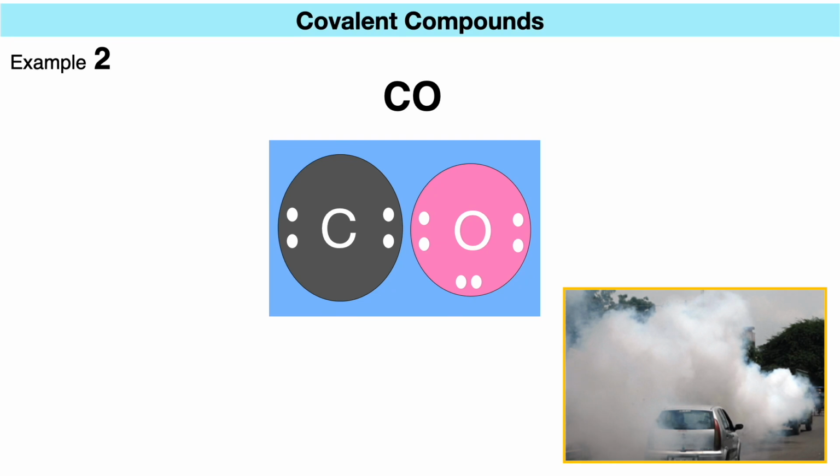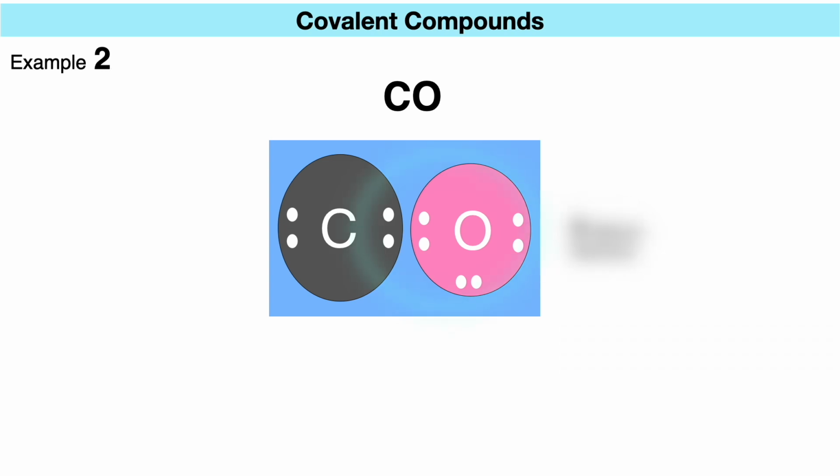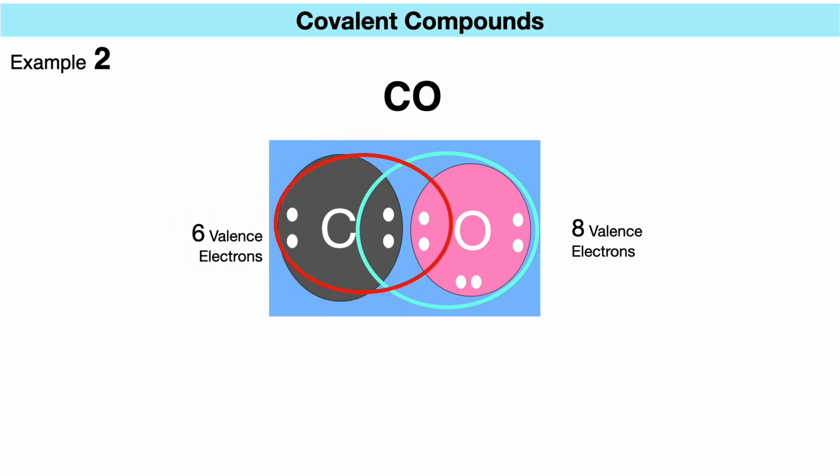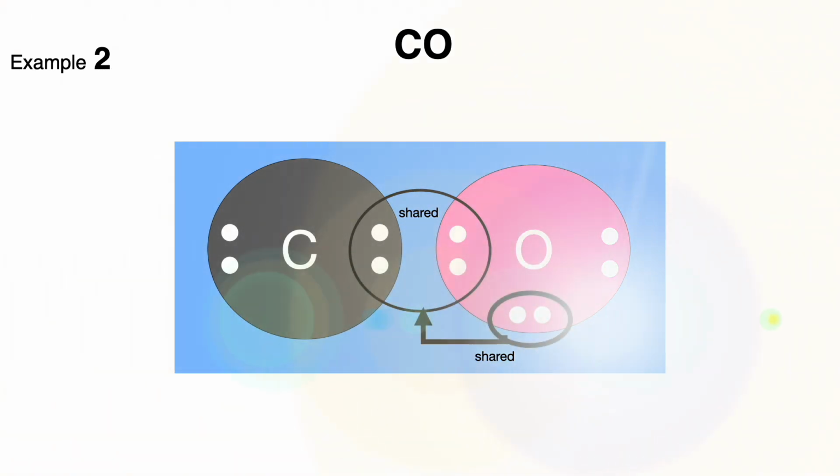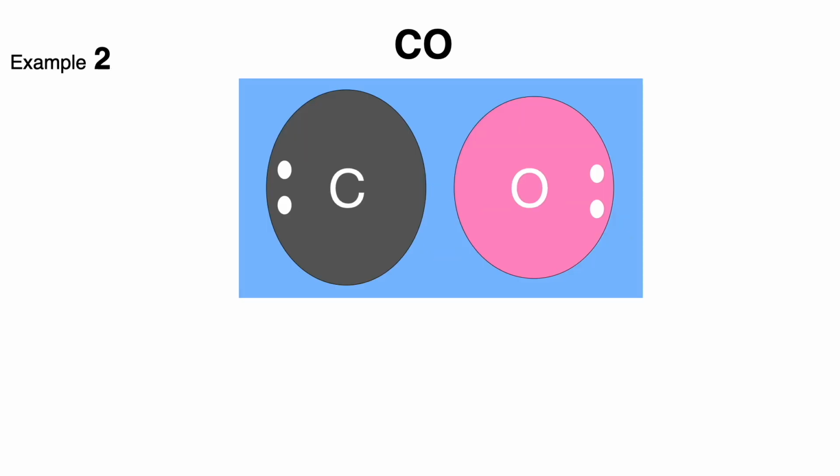Let's understand the covalent bond in the compound CO. If carbon and oxygen atoms share 2 electrons each, totaling 4 shared electrons, oxygen will achieve its octet, but carbon will be left with only 6 electrons. To complete carbon's octet, oxygen shares an additional pair of electrons with it, forming a triple covalent bond. This results in both atoms attaining 8 electrons in their valence shells as depicted in the Lewis structure, with 3 lines between carbon and oxygen.